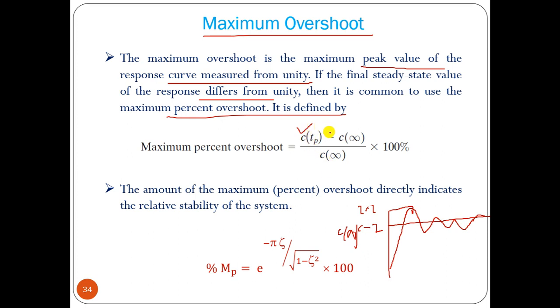So it is 2.2 minus 2 divided by 2 into 100 percent, which gives the maximum overshoot percentage.